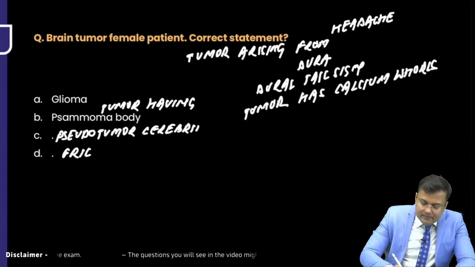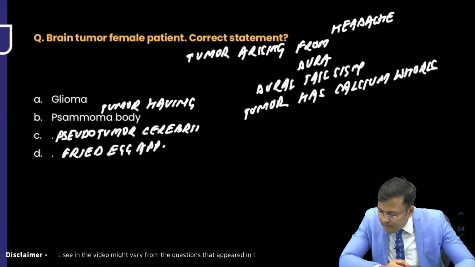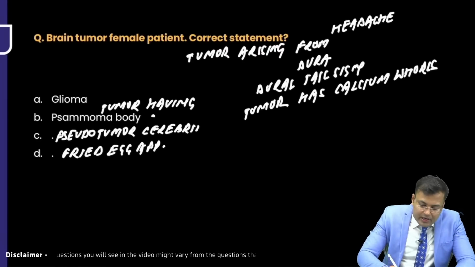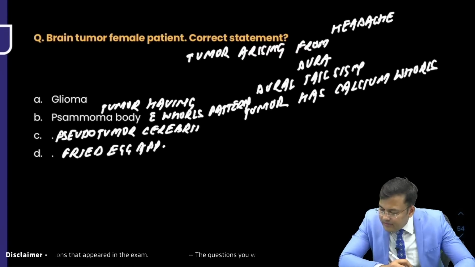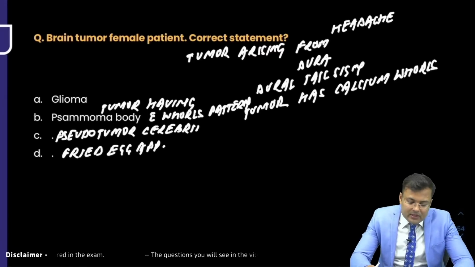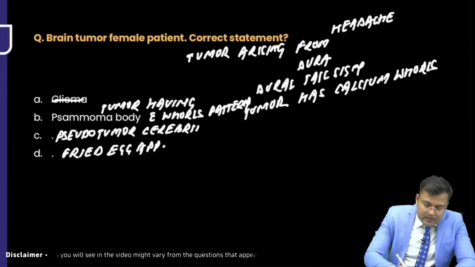Fried egg appearance. Psammoma body with whorls pattern, fried egg appearance. Anybody remembers the other option? Onion skin.